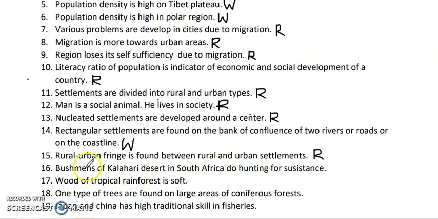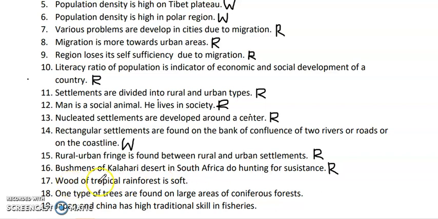Next question. Bushmen of Kalahari Desert in South Africa do hunting for subsistence. So this is again a right statement. This is one of the tribes which you can see in the Kalahari Desert in South Africa. Till now these people survive on the basis of hunting.